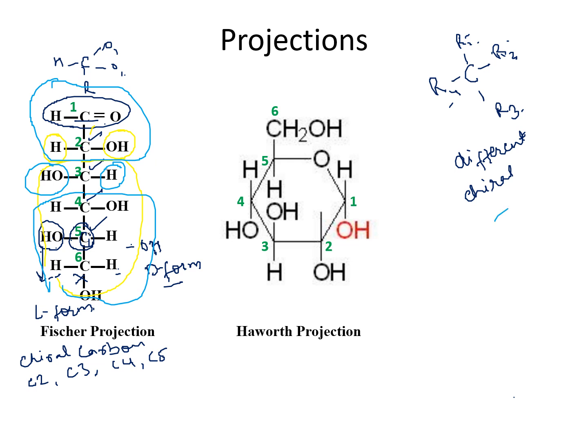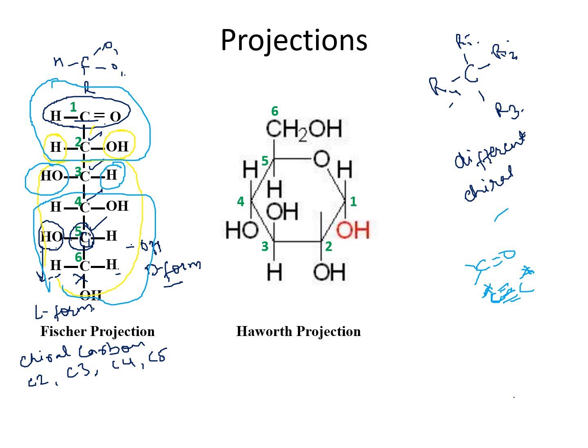Now, I hope it is clear what a chiral carbon is, and if you are given a molecule, you should be able to identify whether a carbon is chiral or not. If the carbon is involved in a double bond or triple bond, then it won't be a chiral carbon.